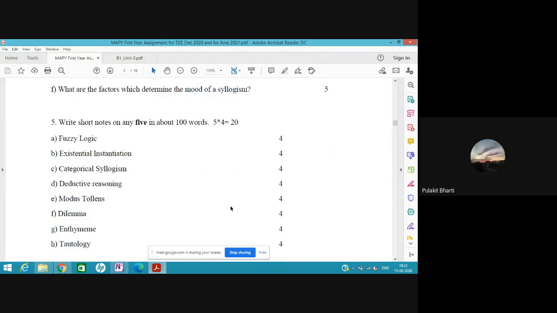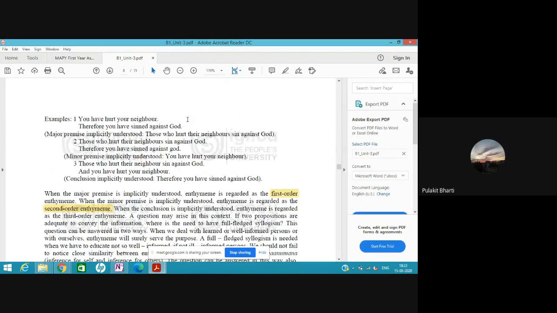So, mood of the syllogism is given in block 1, unit 3. Let me check. Yes, block 1, unit 3. So, this is block 1, unit 3.